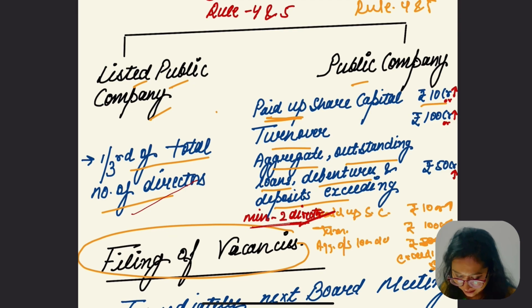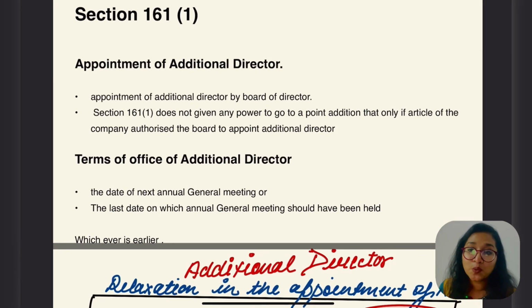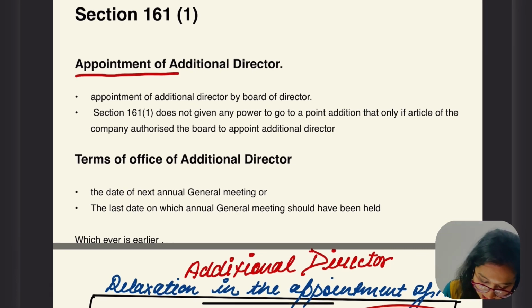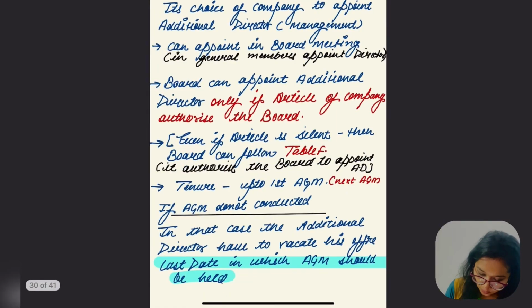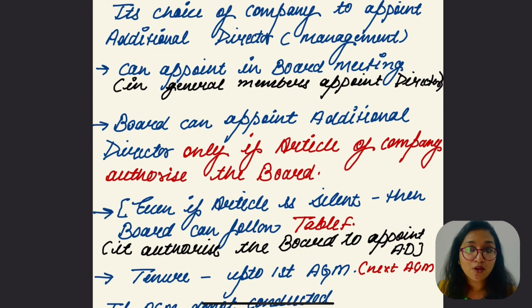Is it clear, everybody? So let's move to today's topic, which is section 161 subsection 1, appointment of additional director. If the management of the company thinks that there is need of additional director in the company, in that case the board of directors are going to appoint the additional director under section 161 subsection 1. In general, the members have the power to appoint the directors of the company, right? But in this case, the board of directors have this right.